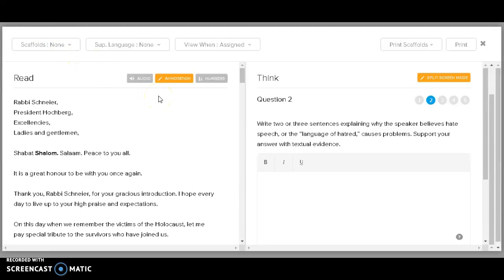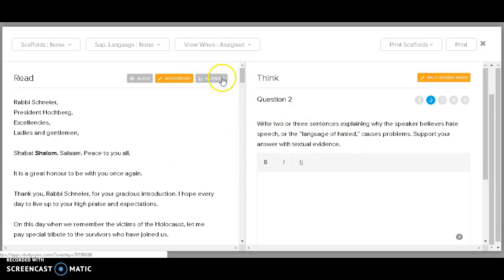In Studysync, after you have annotated the text given the prompt, the next thing would be to answer the Think questions. Now, look at them carefully. Each one of them, well, most of them, will say you need to support your answer with textual evidence, which means you have to use quotes.